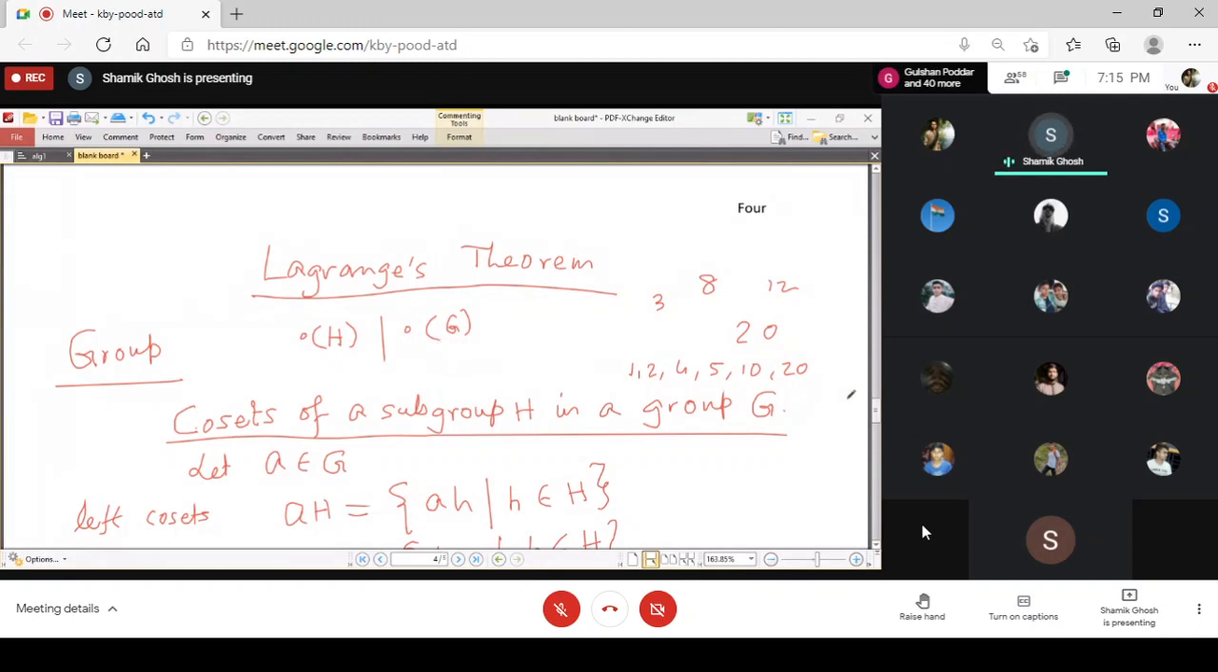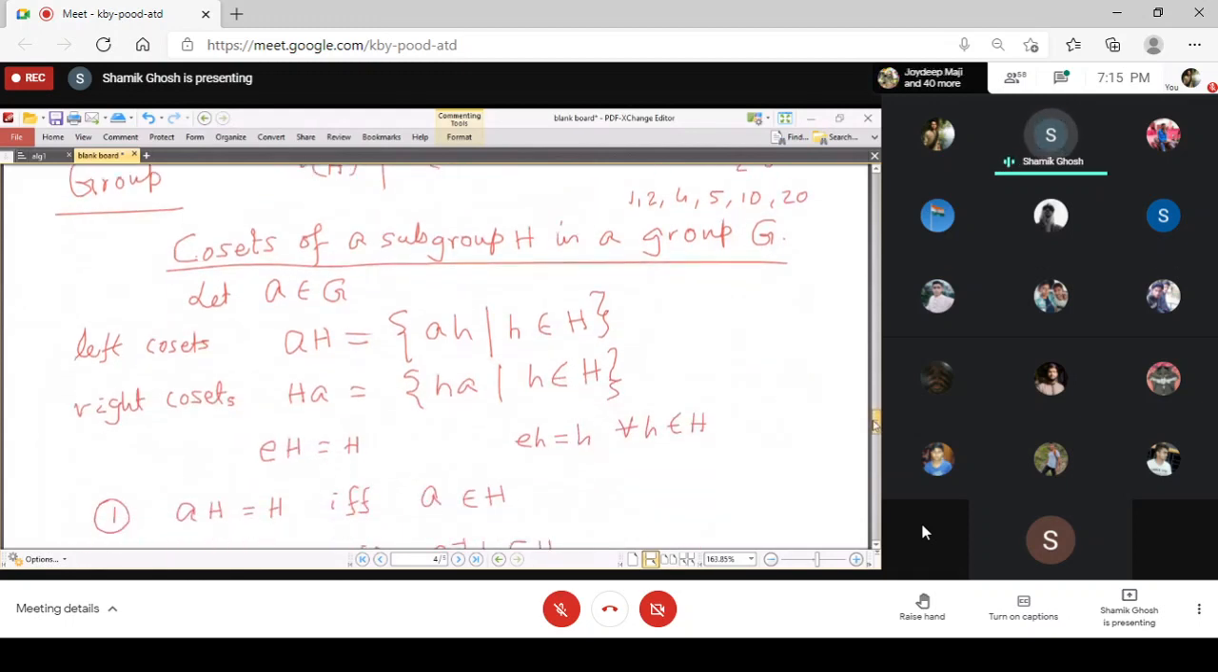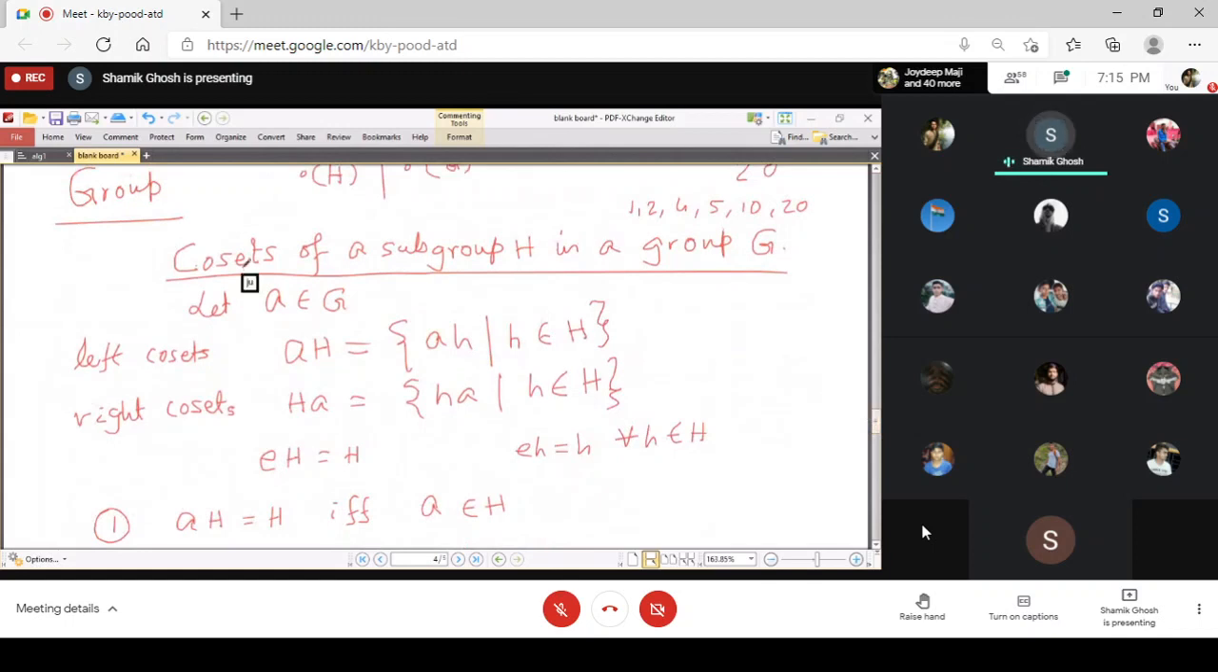Now to prove this, we have to develop some concepts, and this starts with defining some subsets of a group. These subsets are called cosets. They are defined this way: if we fix some element A in the group, then symbolically we write AH, which means the collection of the products of A with every small h in the capital H.